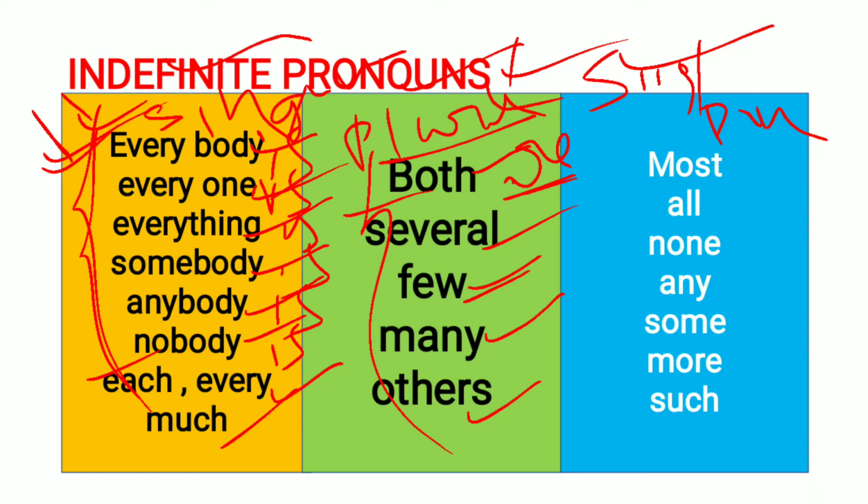And the next list is singular or plural. These words we can use with a singular verb, as well as with a plural verb. So there is somewhat of a confusion regarding this list, and in which situation we need to use singular or plural. I'll clarify in which situations we can use the singular and plural.